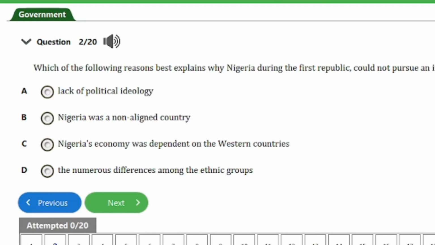Our next question, question number 2, says, which of the following reasons best explains why Nigeria during the First Republic could not pursue an independent foreign policy?